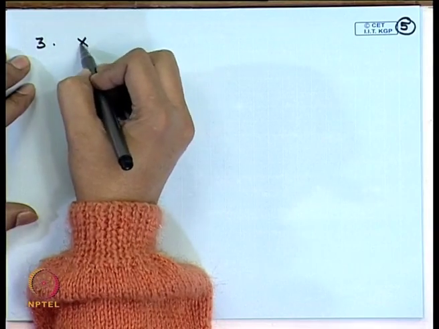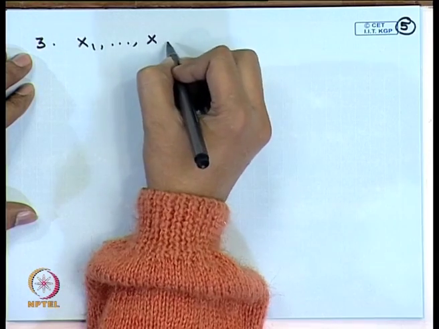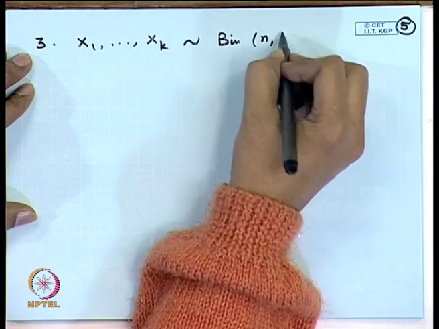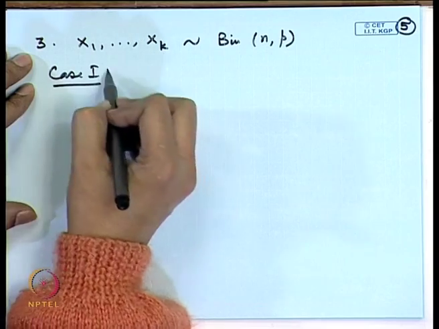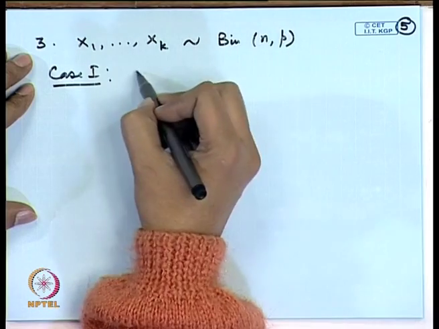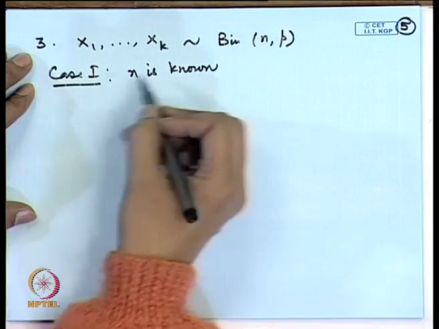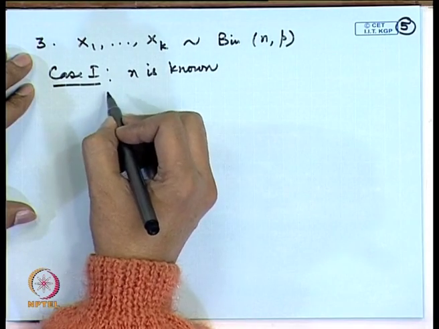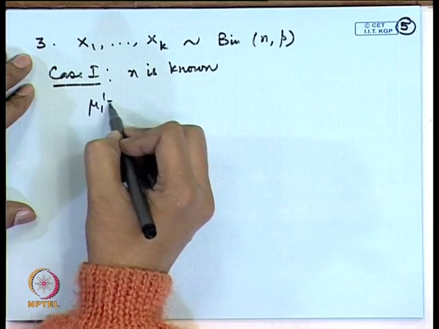Let us take, say, X1, X2, ..., Xk following a binomial distribution with parameters n and p. Quite typical situations in the binomial distribution deal with the situations where n is known. So, if we have n known, then the parameter is p here, and if I consider the first moment here, the first moment of the binomial distribution is n p.